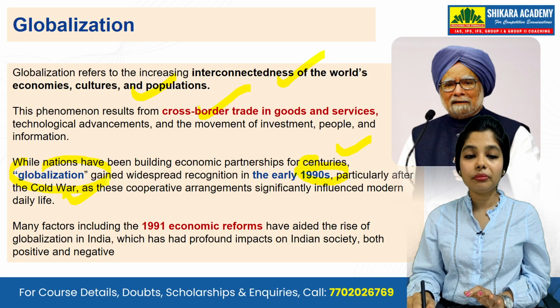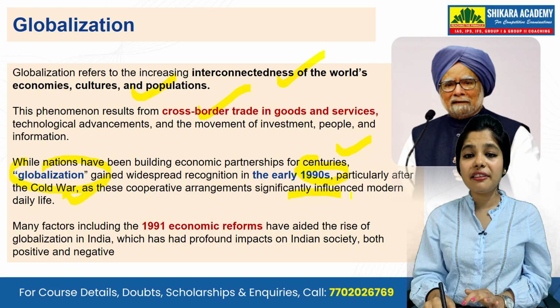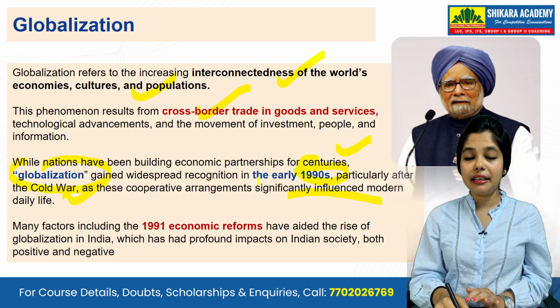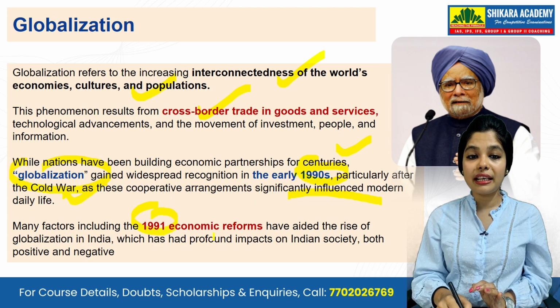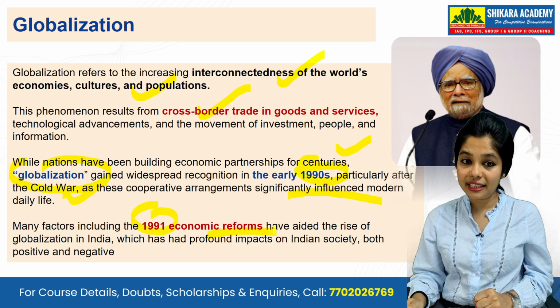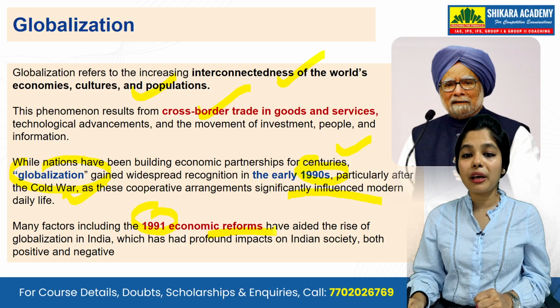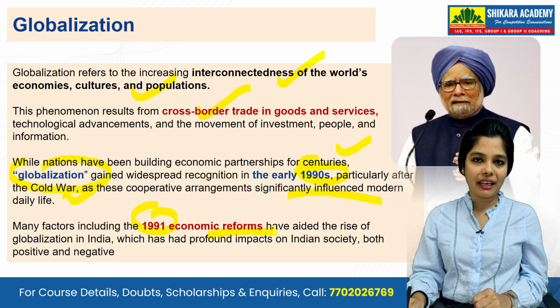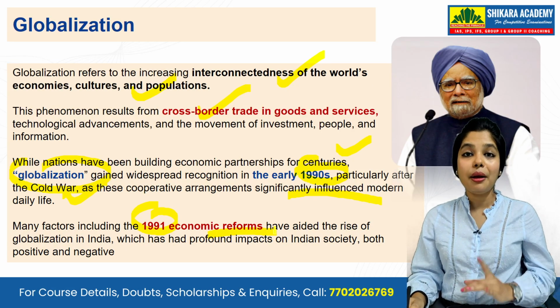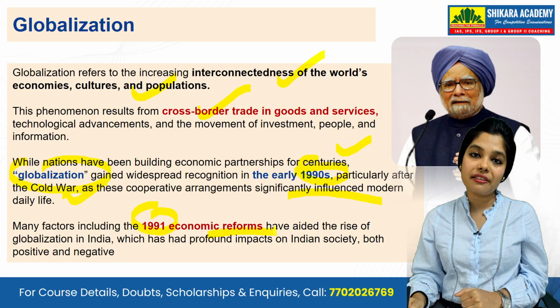Cooperative arrangements significantly influenced modern-day life. And in India, the 1991 economic reform has aided the rise of globalization, which has profound impacts on Indian society, both positive and negative. Why do we say positive and negative? See, globalization is positive, you are thinking, but there are certain negative aspects also.